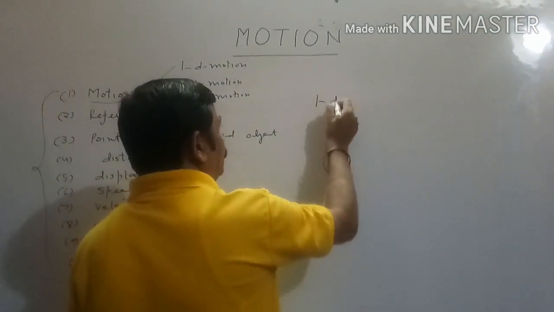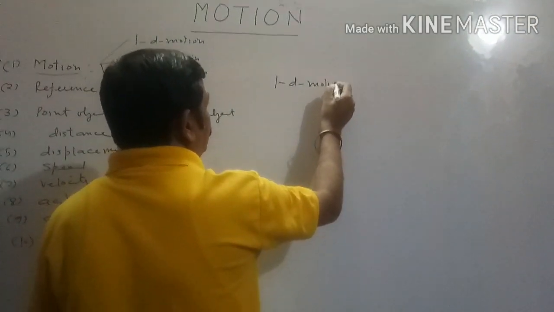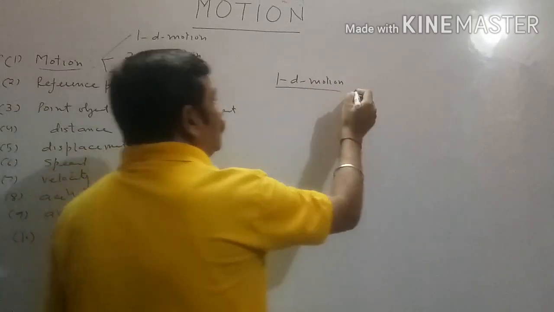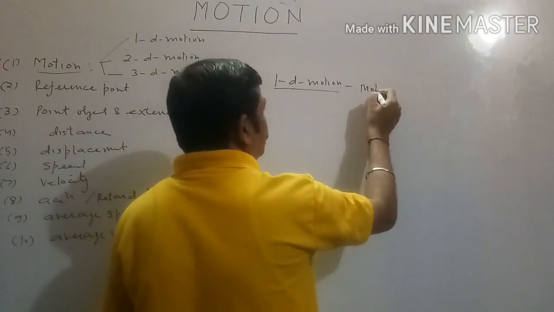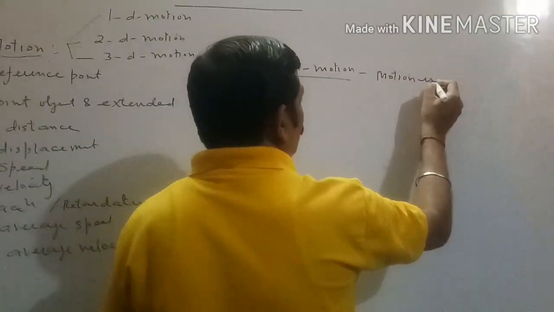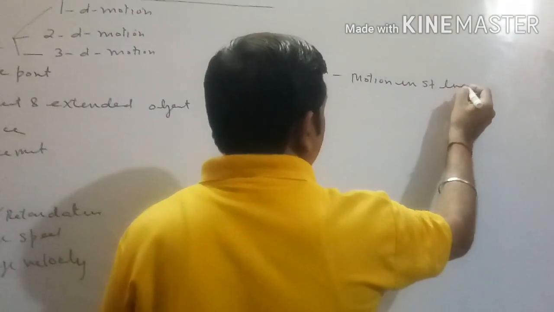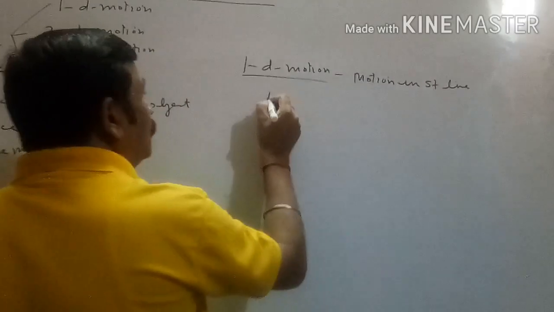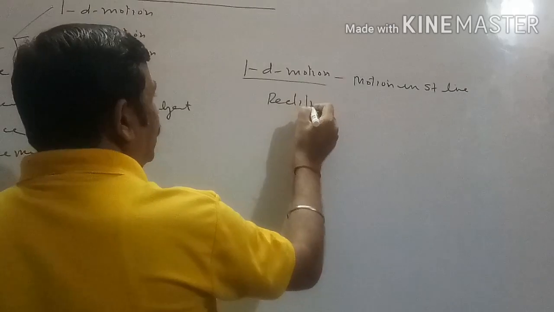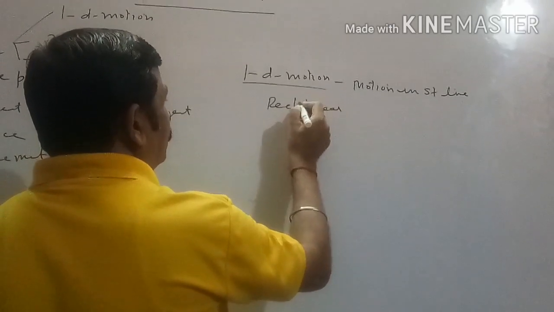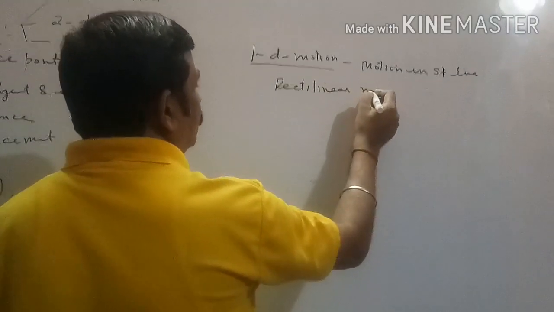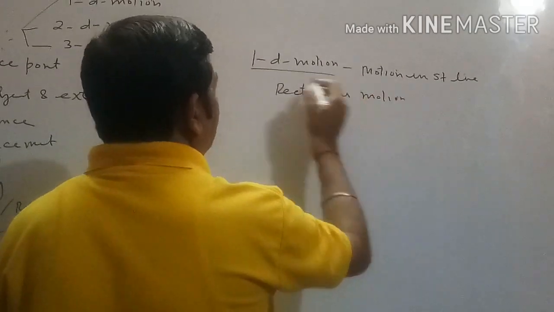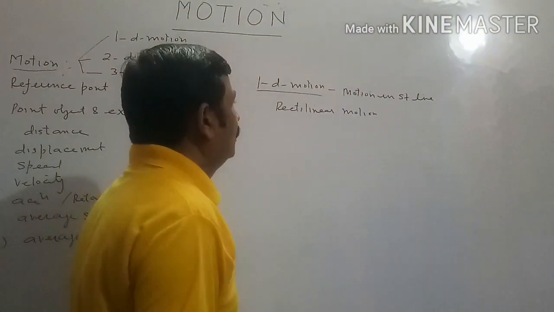One-dimensional motion is also called motion in a straight line or rectilinear motion. These are the different names given to one-dimensional motion.